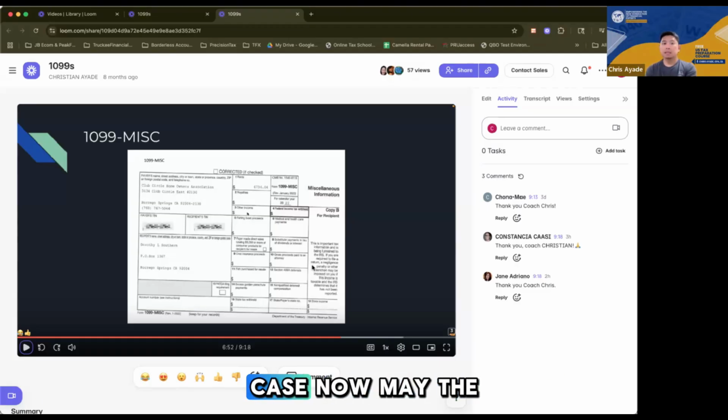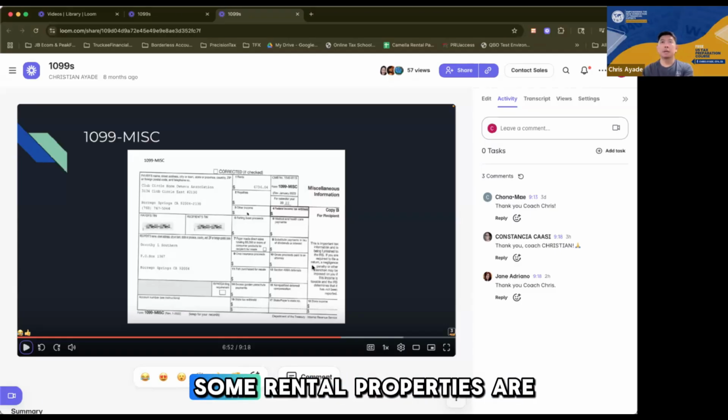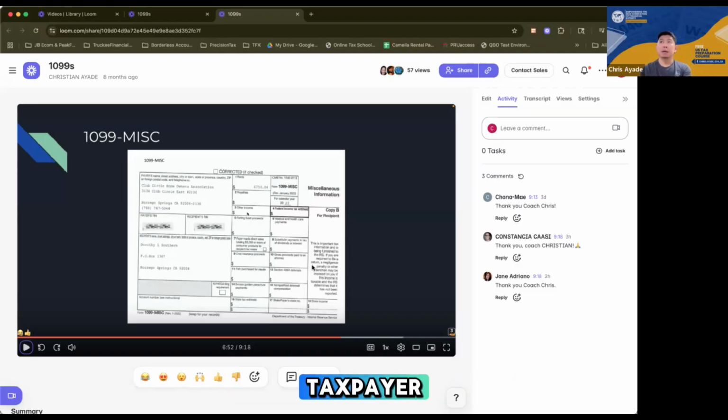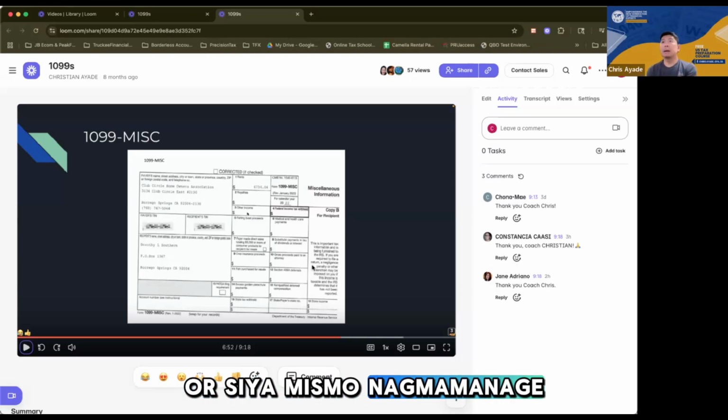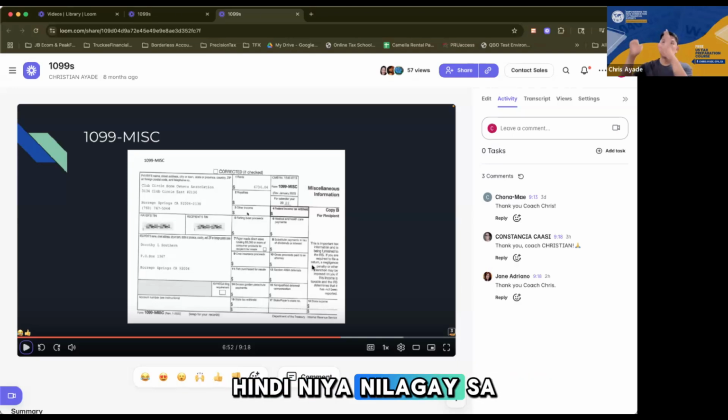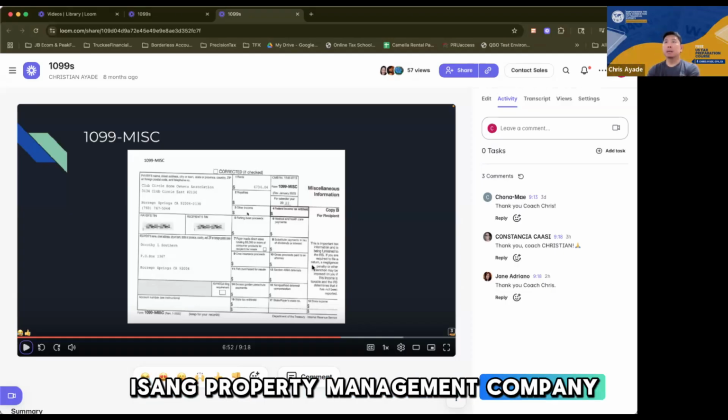Is it always the case that there's a 1099 MISC for rent? Not really, because some rental properties are directly managed by the taxpayer. Let's say, for example, they put it on Airbnb, or they manage it themselves and don't put it with a property management company.